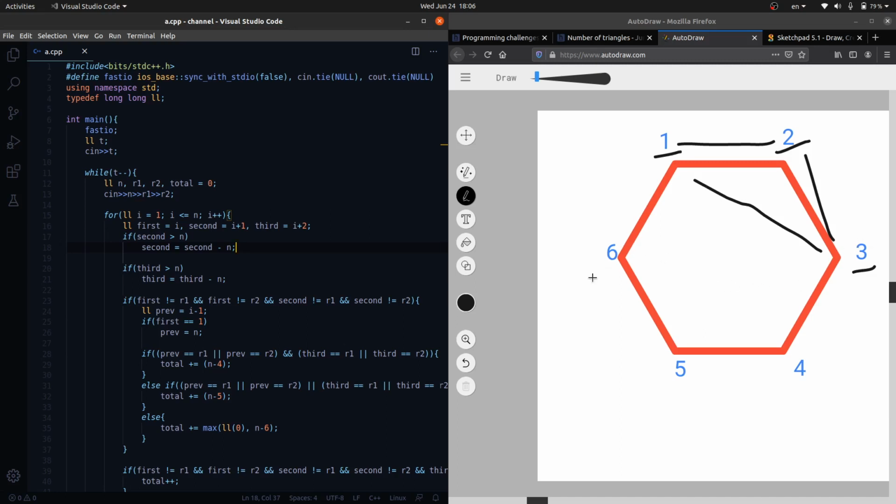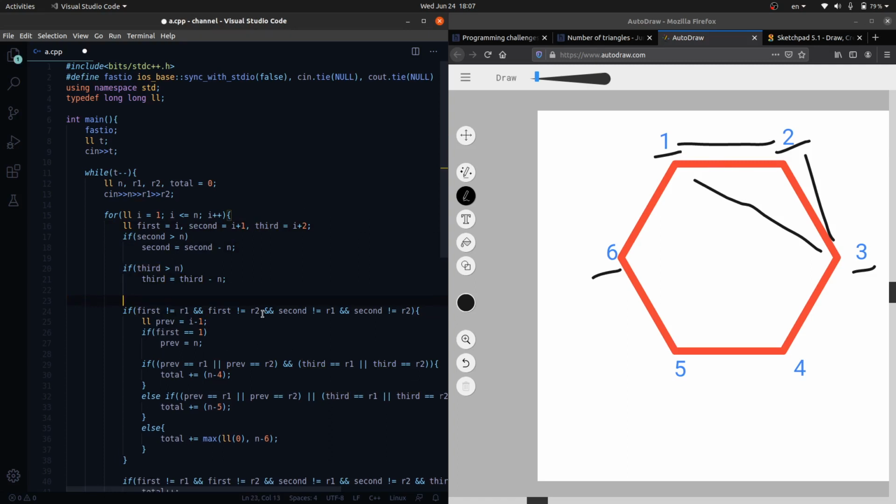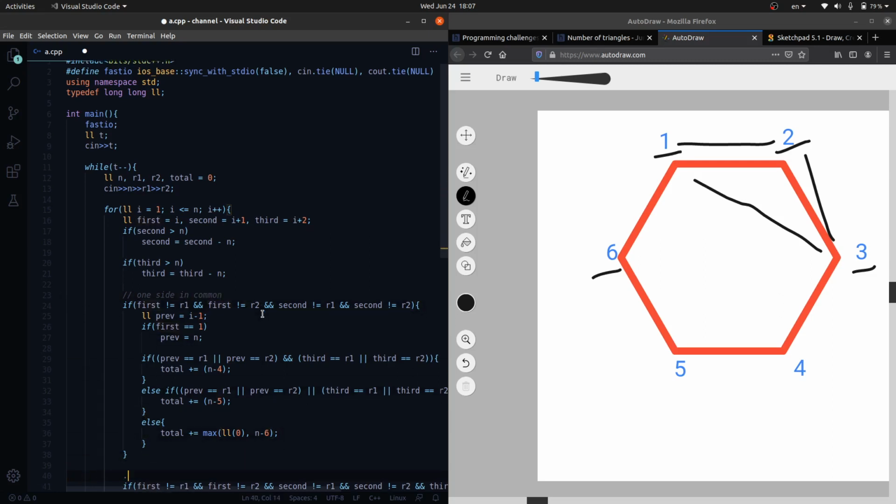Why? Because if we have reached I equals 6, I equals n, then second will be this, third will be this, so this will be 7, this will be 8 according to this, but it should be 1 and 2, so this will be second minus n, third minus n. Now in this if condition we are checking for one side in common, and in this if, two sides in common.